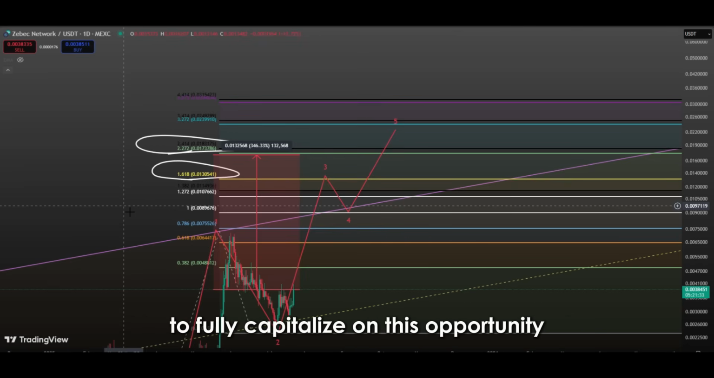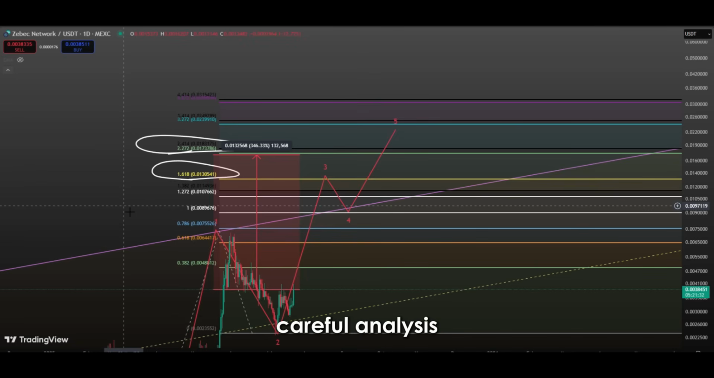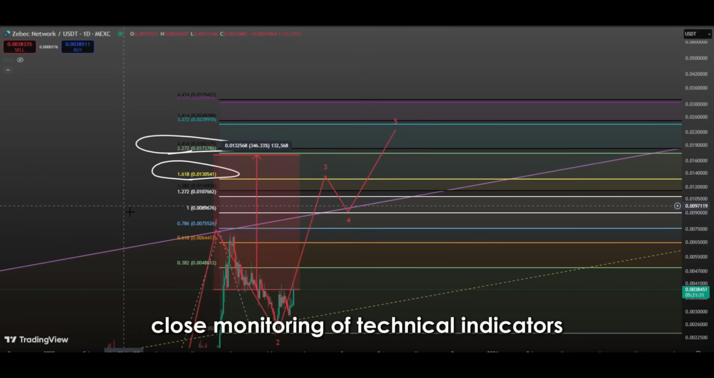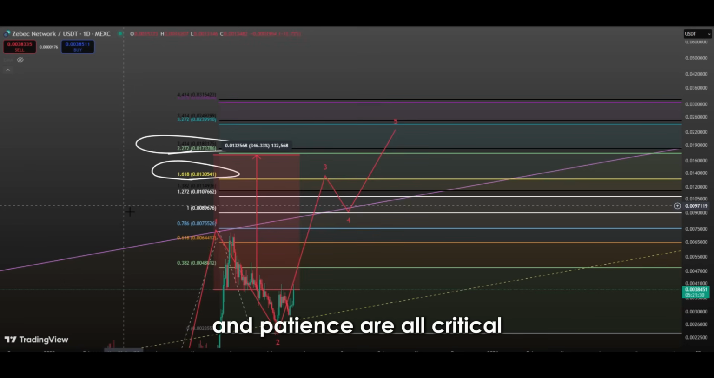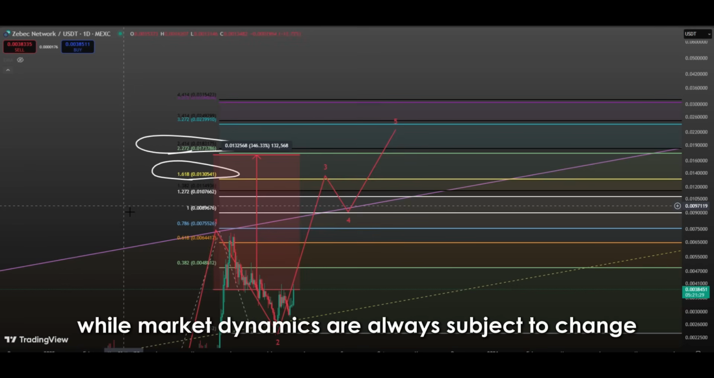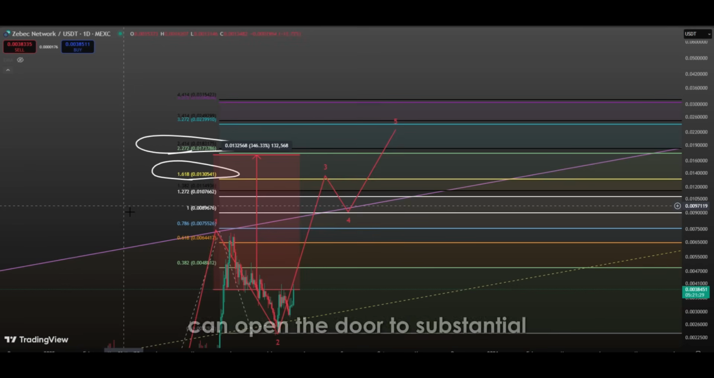However, to fully capitalize on this opportunity, careful analysis, close monitoring of technical indicators and market news, proper risk management, and patience are all critical. While market dynamics are always subject to change, participating in the third wave can open the door to substantial long-term gains for investors when approached strategically.